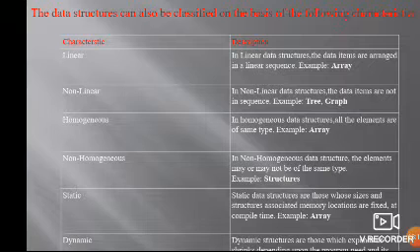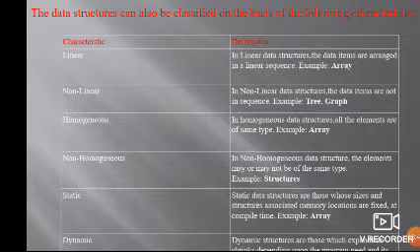Homogeneous data structures contain a single type of data, like arrays. An array will have only one data type, but we can collect a number of elements of that single data type. Non-homogeneous data structures contain multiple types of data. Here different data types can be arranged and collected together. That is called structures. Structures are also called records.